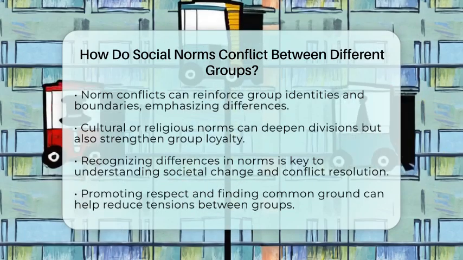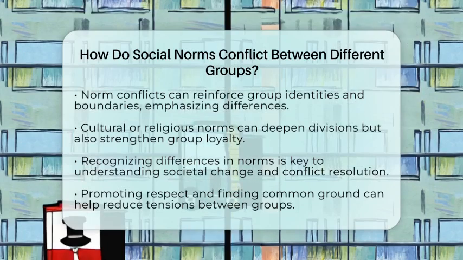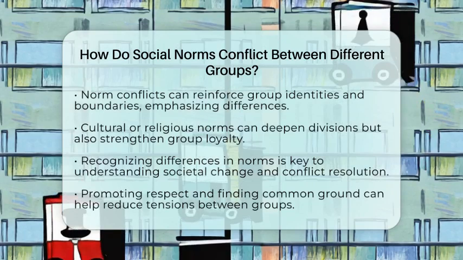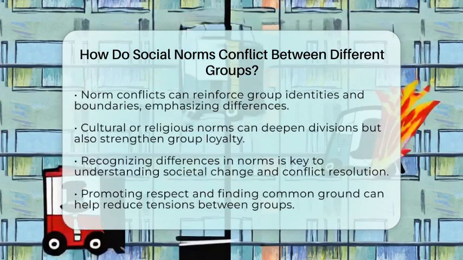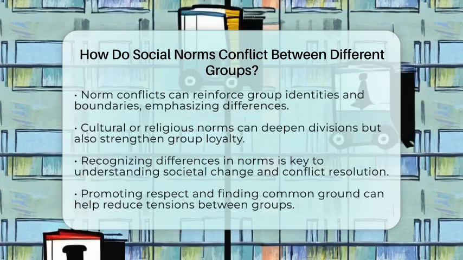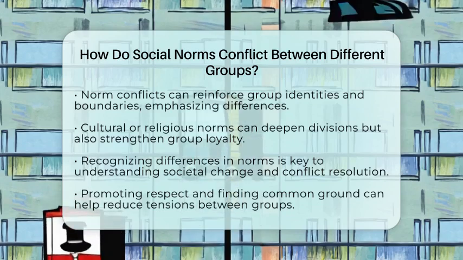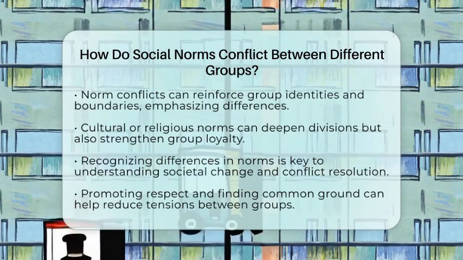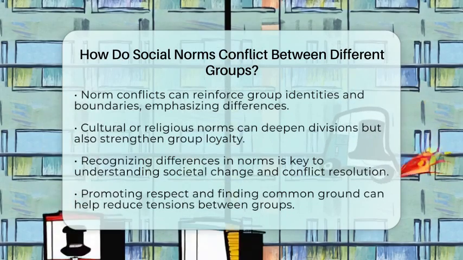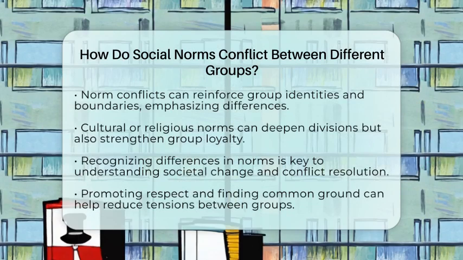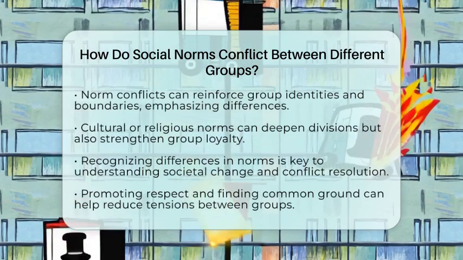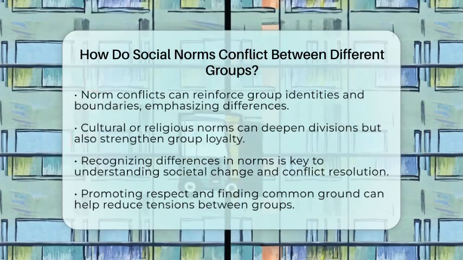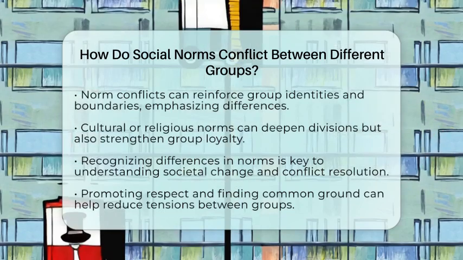In summary, social norms conflict between groups because they hold different ideas about what is right or fair. The strength with which groups follow these norms varies, and norms often serve the interests of powerful groups. These conflicts help define group identities and maintain social boundaries. Recognizing these differences is important for understanding how societies change and how conflicts are resolved. When groups with different norms come together, finding common ground or respecting differences can help reduce tensions and promote harmony.